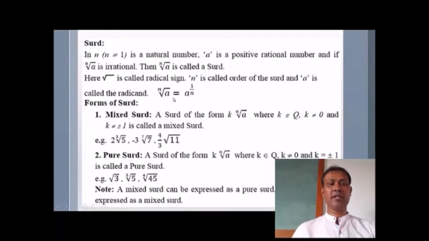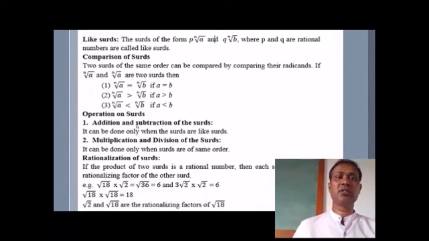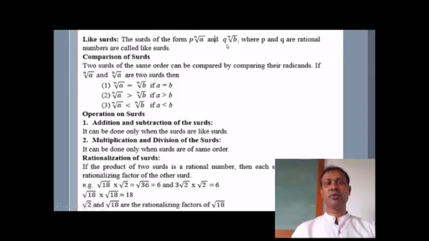So nth root of a can be written as a raised to 1 upon n. Forms of surds are given here: mixed surd, pure surd, like surds. Like surds means what? The surds of the form p nth root of a and q nth root of b, where p and q are rational numbers, are called like surds.